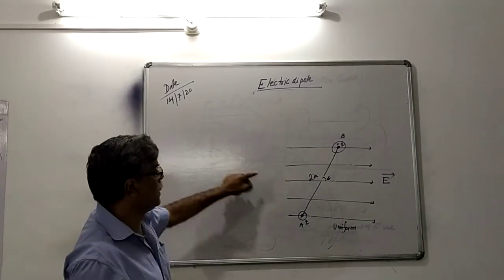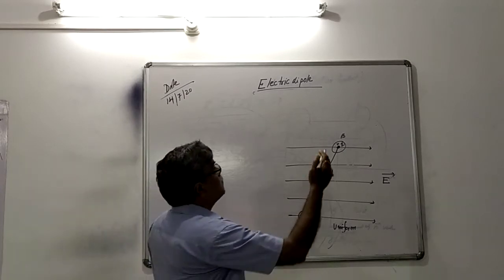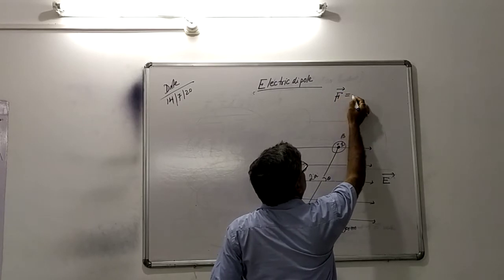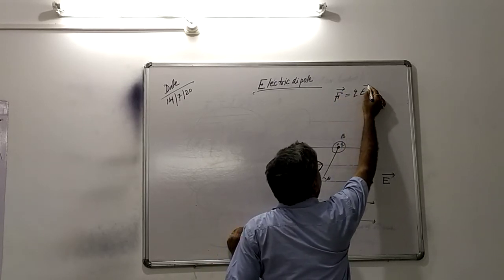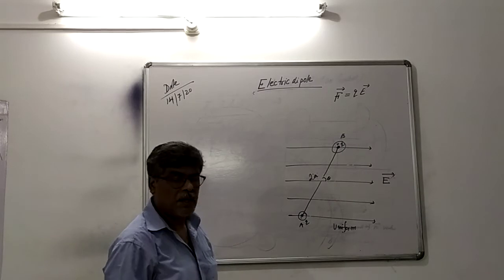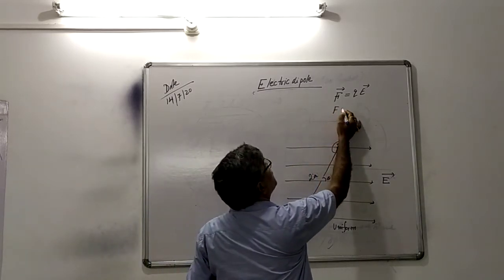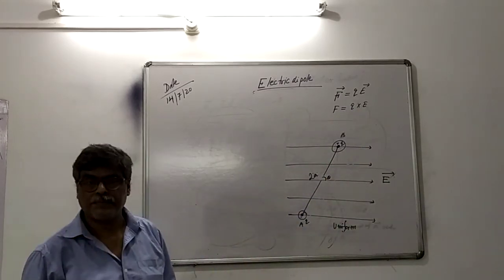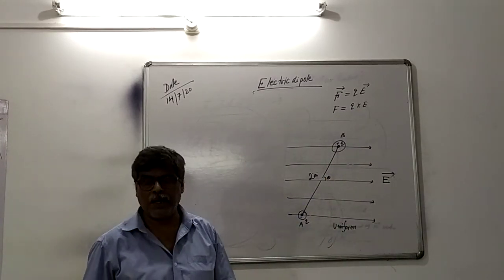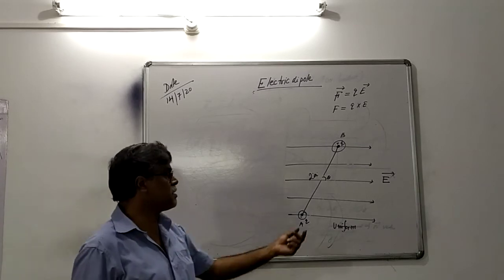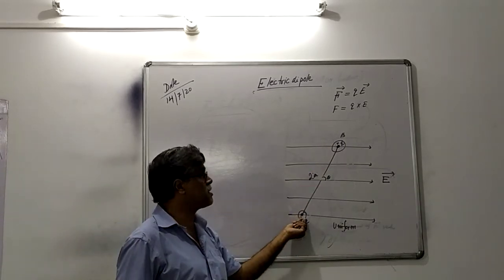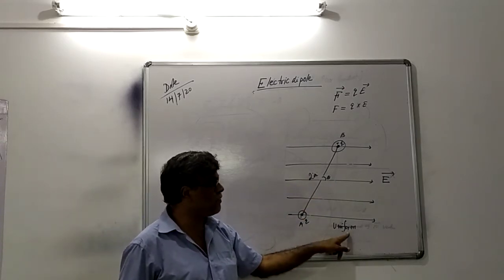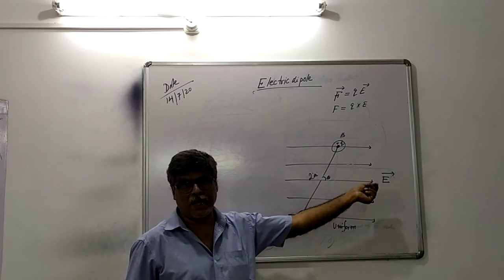For solving this topic, some background formula: electric force is equal to QE, or in scalar form, force is equal to charge into electric field. This is from our last topic, electric field and electric force. So first, consider an electric dipole AB, charges minus Q and plus Q, separated by distance twice A, placed in the uniform electric field making some angle theta with the direction of electric field.